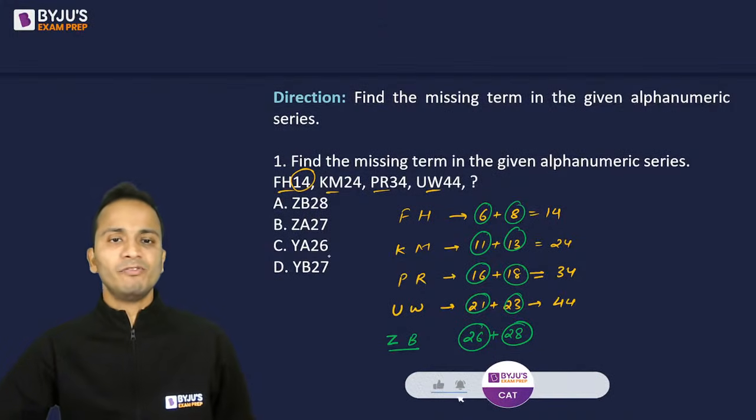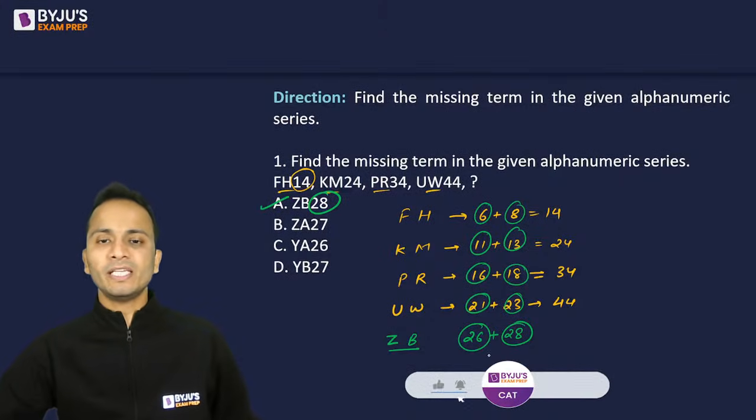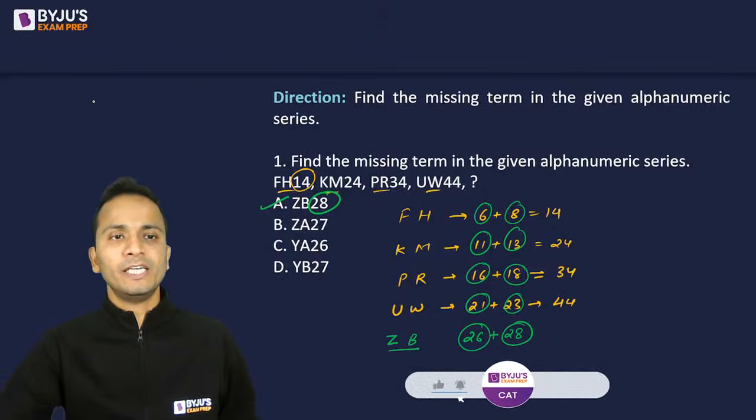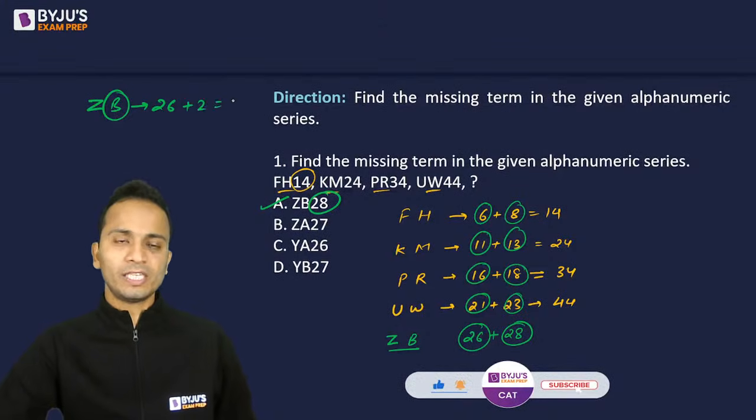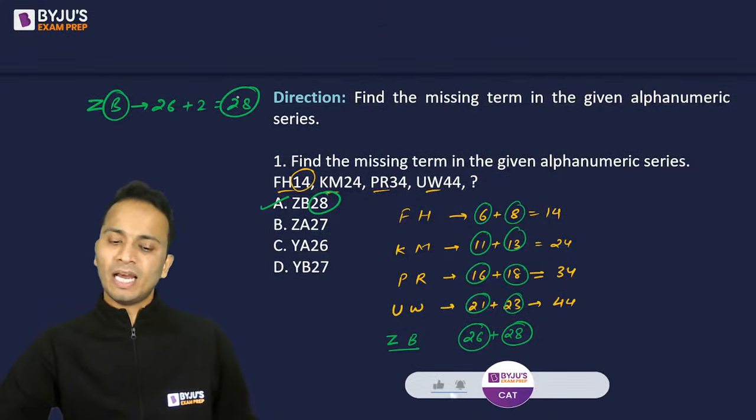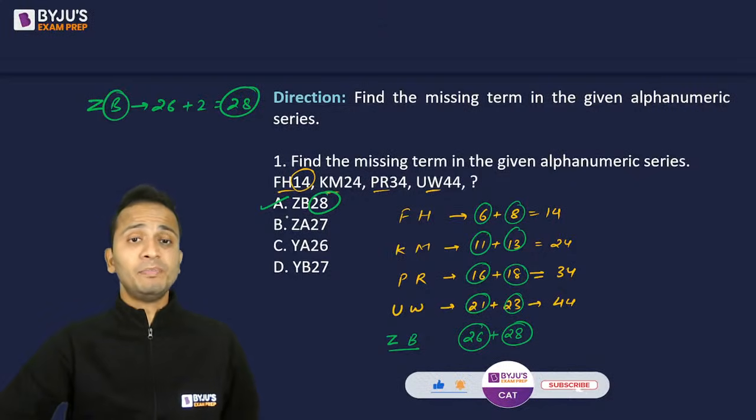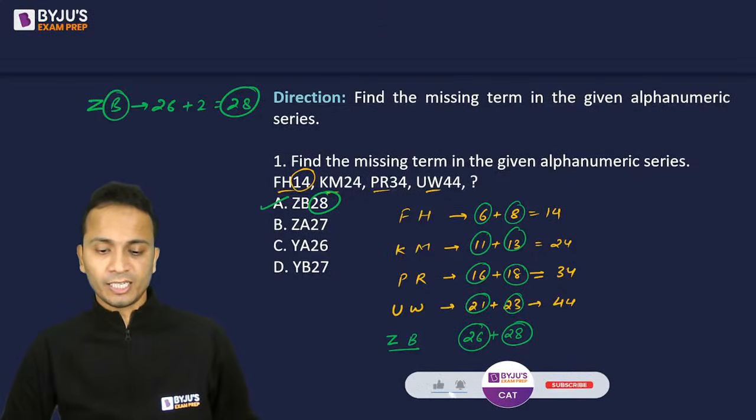So ZB, we have this in only one of the options. Now this number 28 is basically 26, the number equivalent for Z, and for B it is 2. So 26 plus 2 will be 28, and the correct answer is ZB 28, option A.